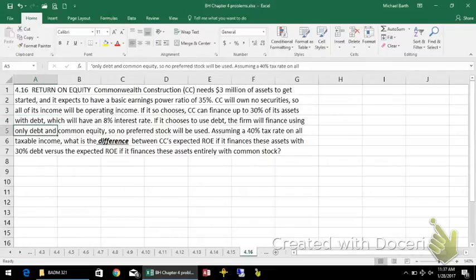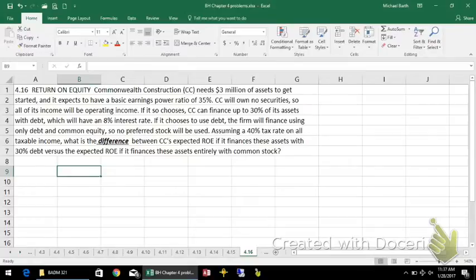it's going to reduce their net income by the amount of interest they pay, which is 8% of the interest-bearing debt. If it uses all equity, they won't have any interest charges, but they'll have a lower return on all else held constant. They might have a lower return on equity. All right, so what we're looking for is the difference in return on equity if they use debt rather than pure equity financing. All right, let's start out with the assets.